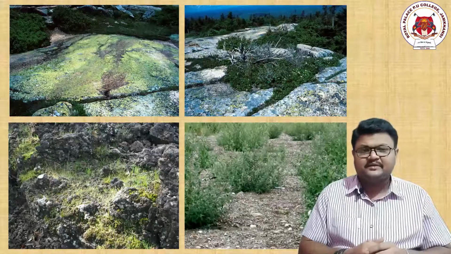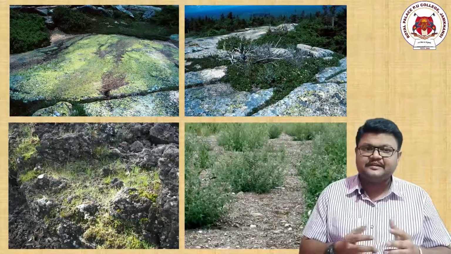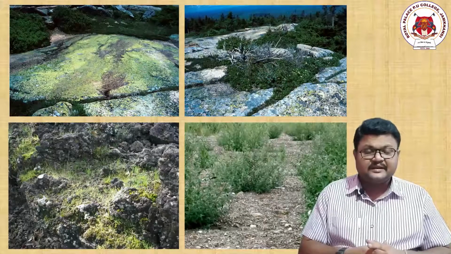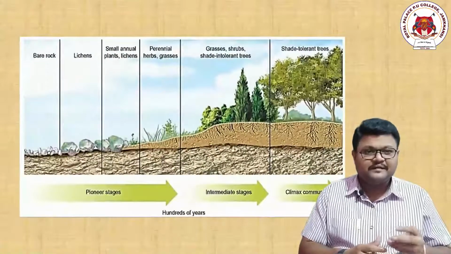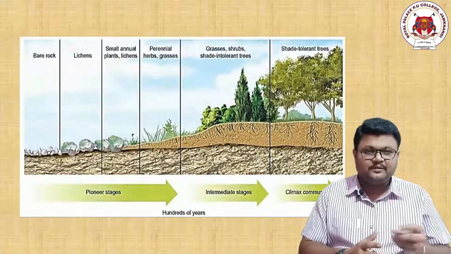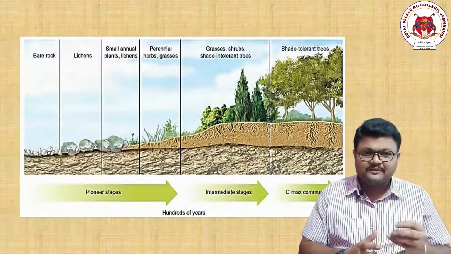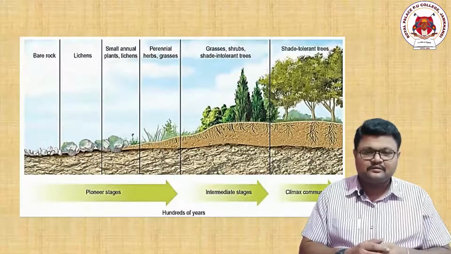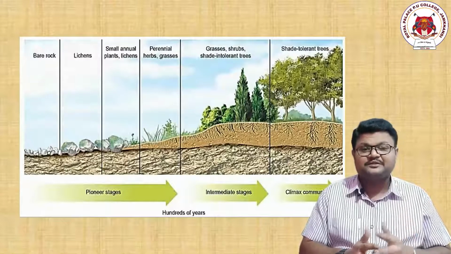This lichen has a tendency to release some acids, and these acids help in the breakage of the rock, in weathering, powdering, fragmentation of the rock, making pieces of the rock, and from this there is a formation of soil.